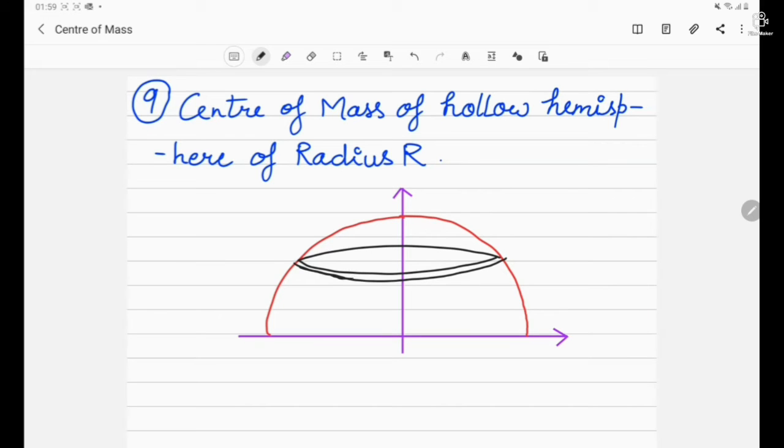So here, from a point O, just suppose it is at origin. Here the ring has been assumed, say, at a distance y from the origin, and the width of the differential ring is forming a very small angle, say d theta, and it is subtended at an angle theta from the base, from the x-axis, and let the radius of the differential ring be small r. Let this side be OAB.